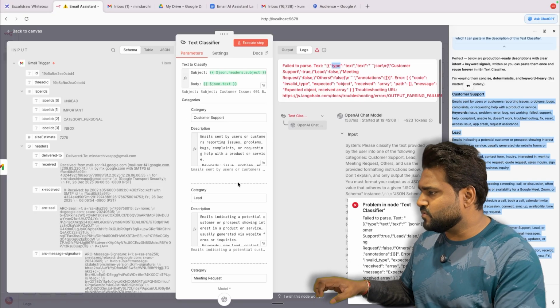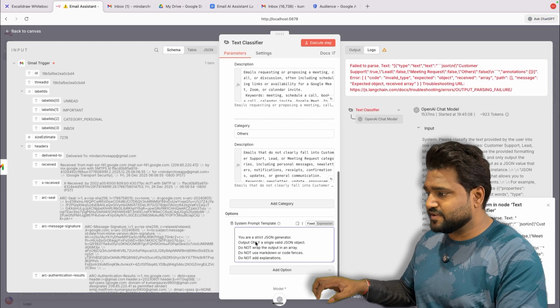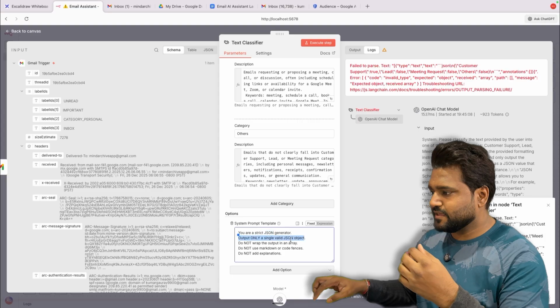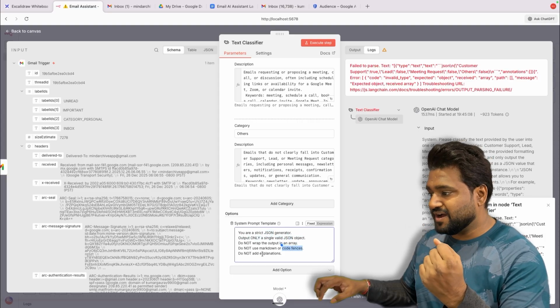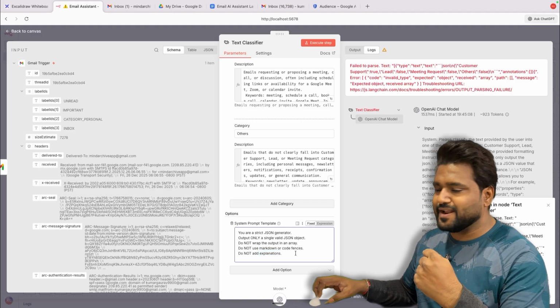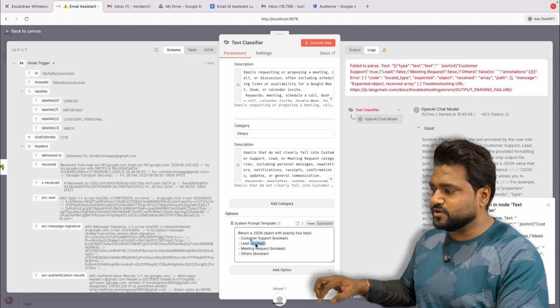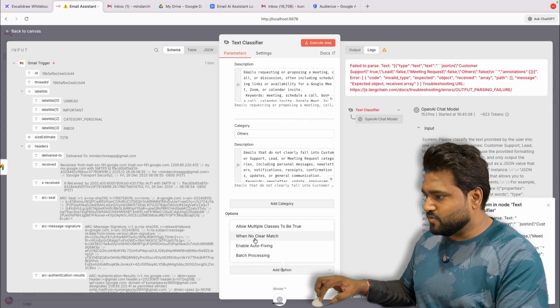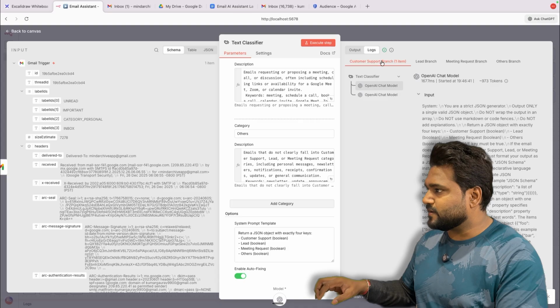What I can do is enable the system prompt. So I'll provide a system prompt here. We are telling it we need a JSON string. It should be a valid JSON. It should not be an array, not a code fence, not markdown, and we do not add explanations. And we need these 4 categories as Boolean values. Let's add one more thing, auto-fixing, that is enabled. Let's execute it now.